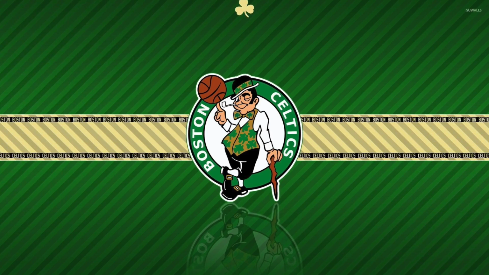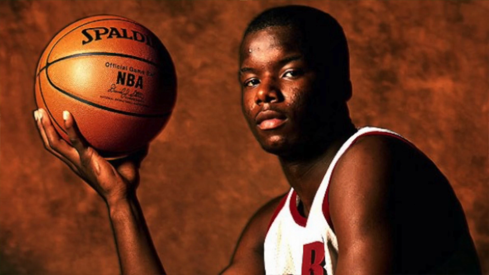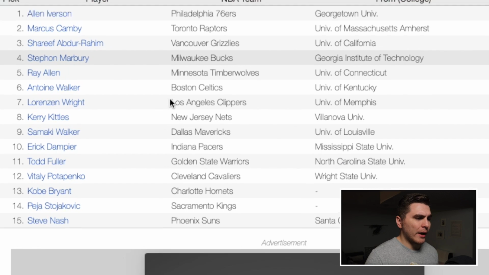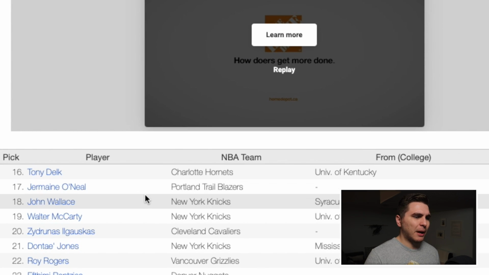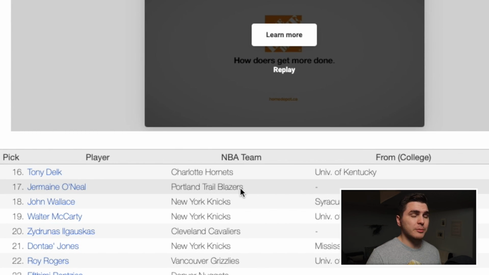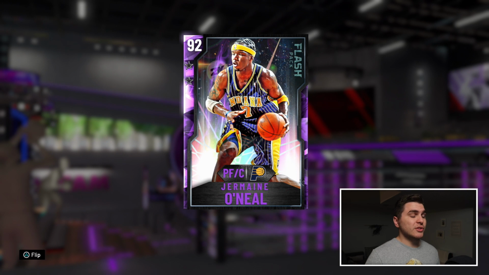Coming in at number 6 to the Boston Celtics, the second best big man in my opinion, Jermaine O'Neal. Now, Jermaine came right out of high school and he was picked 17th by the Portland Trailblazers. Took a while for him to hit, but eventually did. He was a 3-time All-NBAer, and his offensive peak amongst the big men in this draft in the mid-2000s was really, really good. 20-plus point a game guy. He was the leader of a really good Pacers team, which was dismantled thanks to the malice at the Palace.